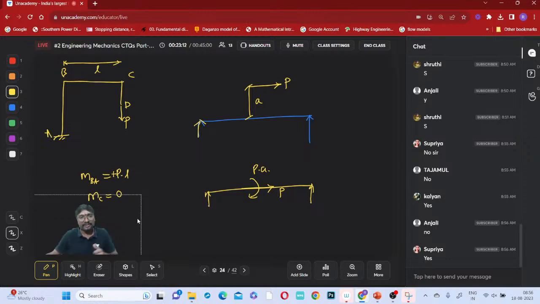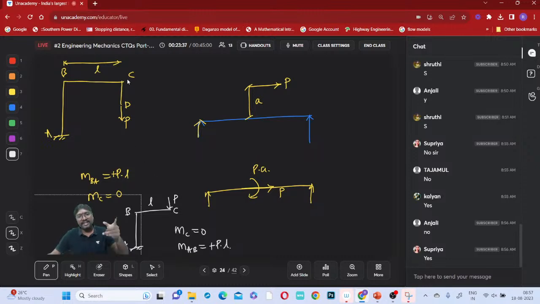Now if you are shifting it like this, you can shift this load P in this manner. Is there any change in the moments if you just observe? Because it passes through the point C, the moment at C will become 0, and the moment about the line AB will be how much? That same P into L.